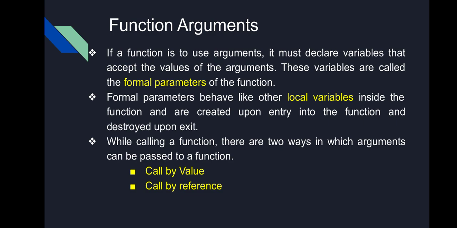To use the arguments, the function must declare variables that accept the values of the arguments. These variables are called formal parameters. They are like local variables. So there are two ways you can call a function: call by value and call by reference. Next we will see this with an example.